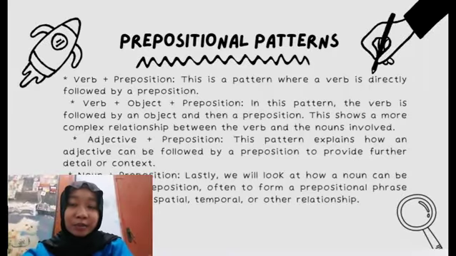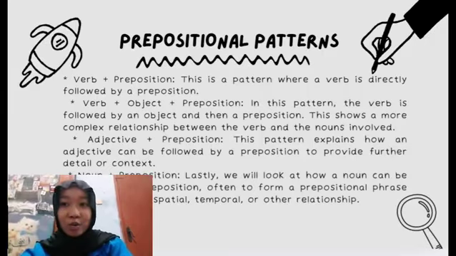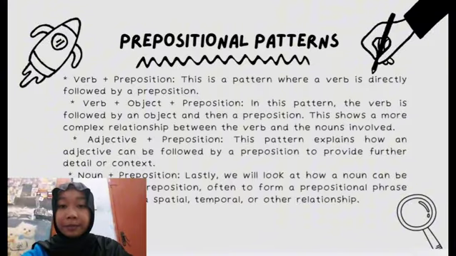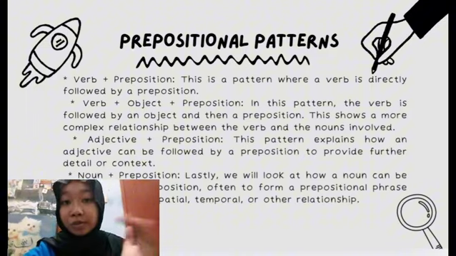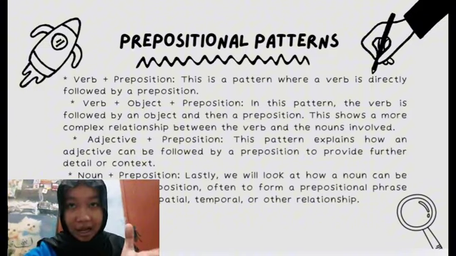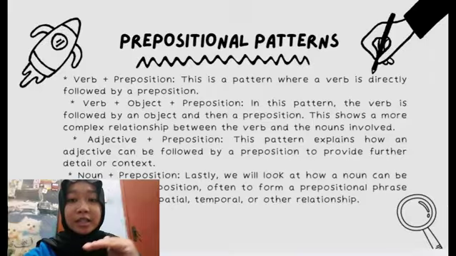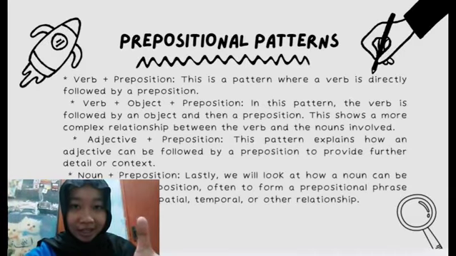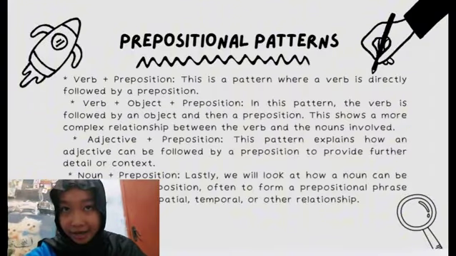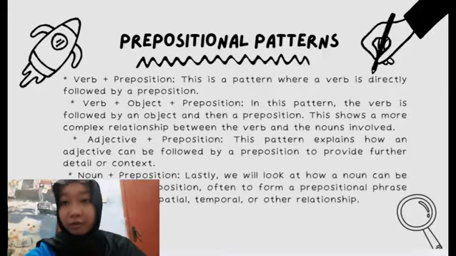So I will explain four main patterns, which are: number 1 is verb plus preposition. This is where a verb is directly followed by a preposition. Number 2 is a verb plus object plus preposition. In this pattern, the verb is followed by an object and then a preposition. This shows a more complex relationship between the verb and the nouns involved.